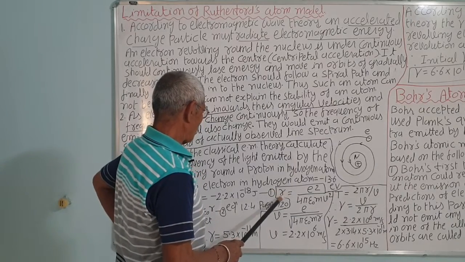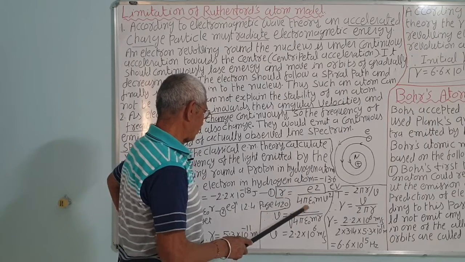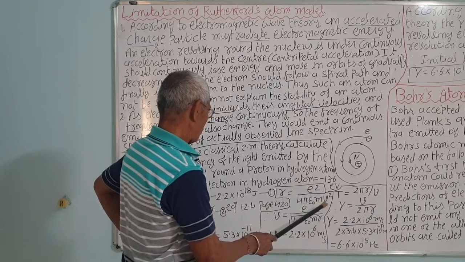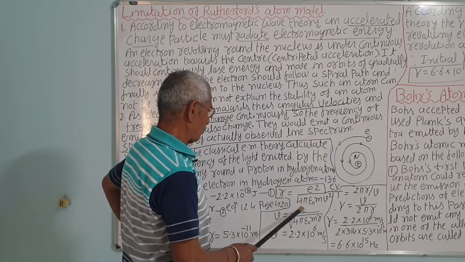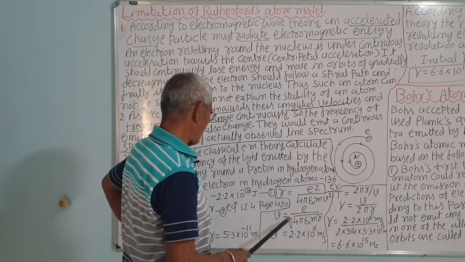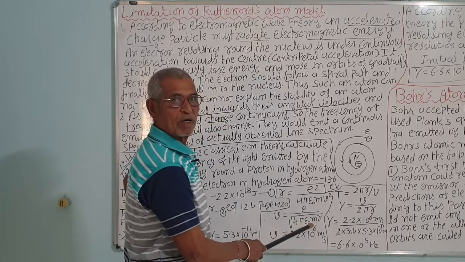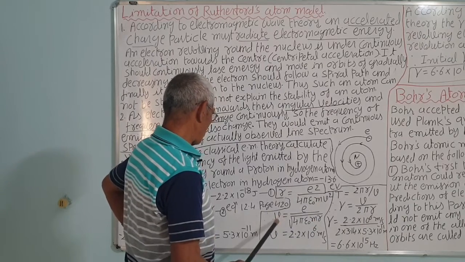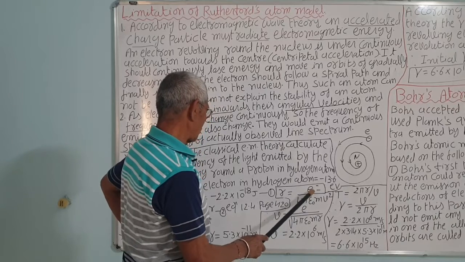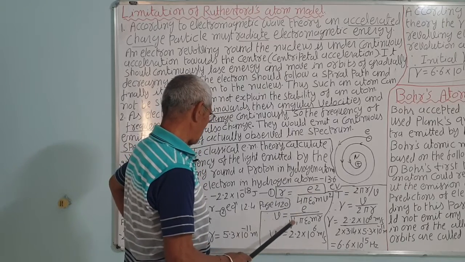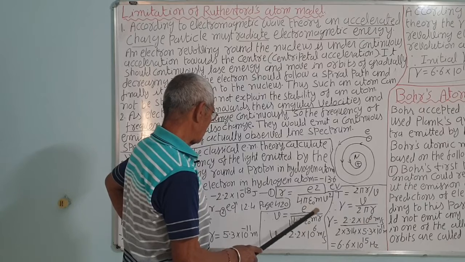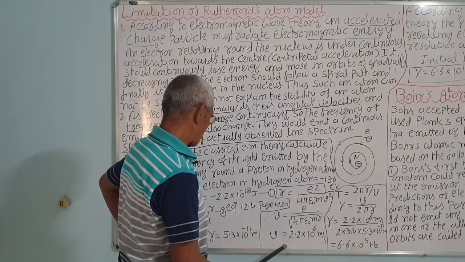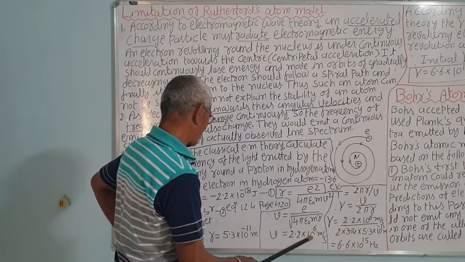We have already studied this radius equation, r equals e square upon 4 pi epsilon 0 mv square. Now v square is equal to e square upon 4 pi epsilon 0 mr. So v is equal to the square root of e square, which is e, upon the square root of 4 pi epsilon 0 m r. This calculation comes to 2.2 into 10 raised to 6 meter per second.